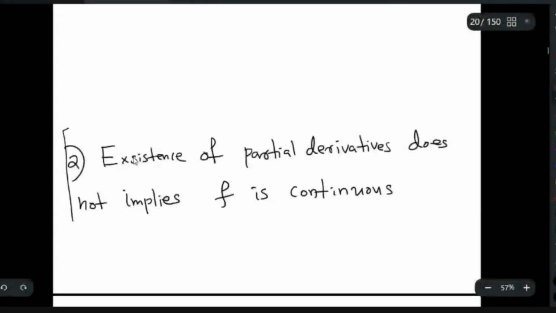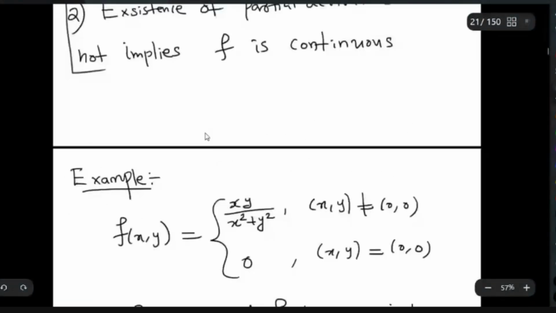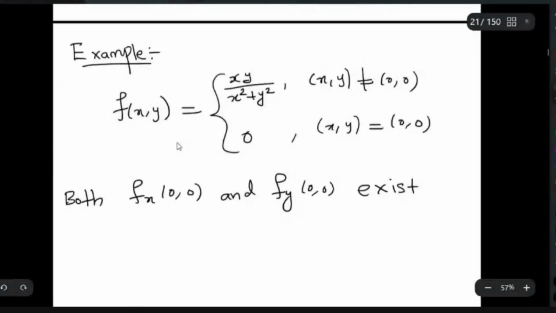This is the important result. Partial derivative should exist, but f is not continuous. Let us look at the example. This is the function f of x, y is equal to xy by x square plus y square. So the same function what we have already seen. We have already seen that this function is not continuous.